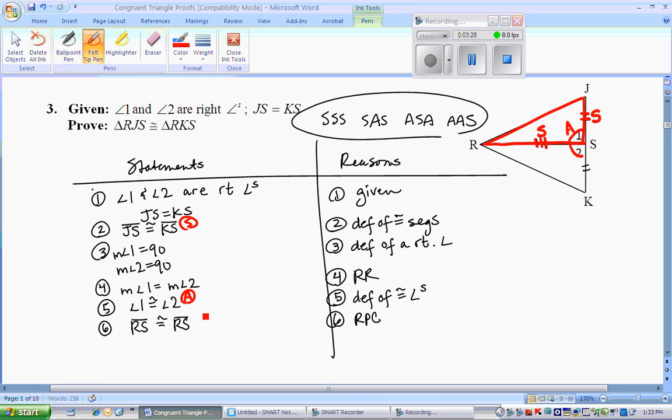That is our third one that will get us there as long as it lines up the way it needs to. So let's look. 2 sides and an angle. That would more than likely be side, angle, side if the A is in between the 2 S's, which it is. Side, your included angle in between there, side. So we can justify the triangles are congruent with that. Side, angle, side. Therefore, triangle RJS is congruent to triangle RKS.